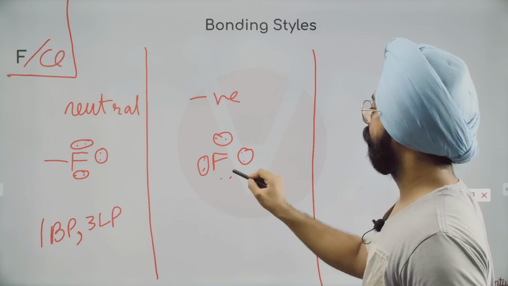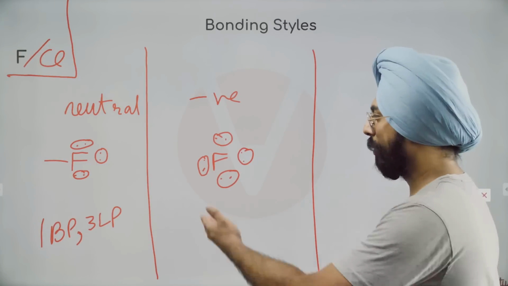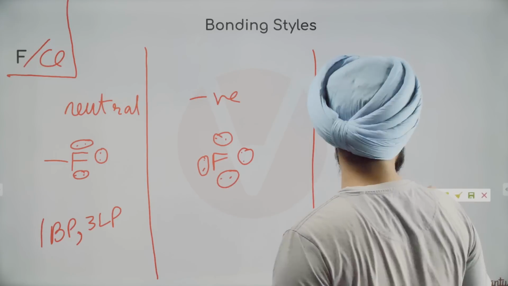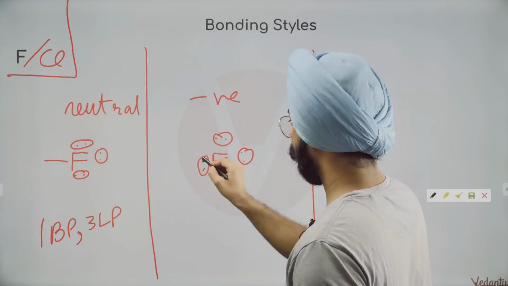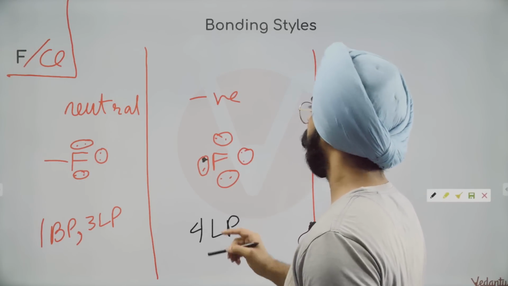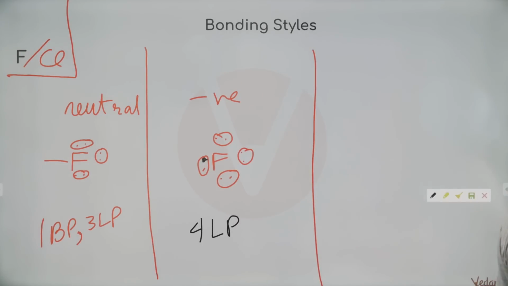As simple as that. Okay, 4 lone pairs. So you can see there is one extra electron that it has to take care of. One of these electrons will be an extra electron that it has to take care of. So 4 lone pairs is equal to negative charge.